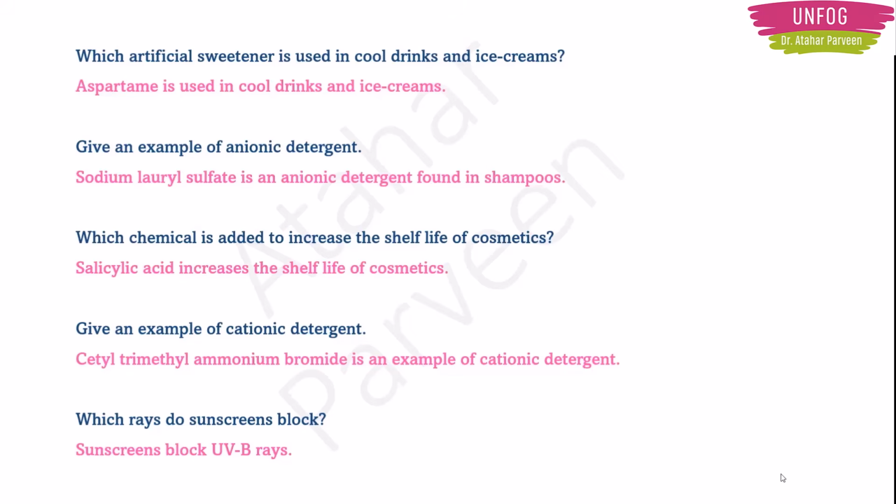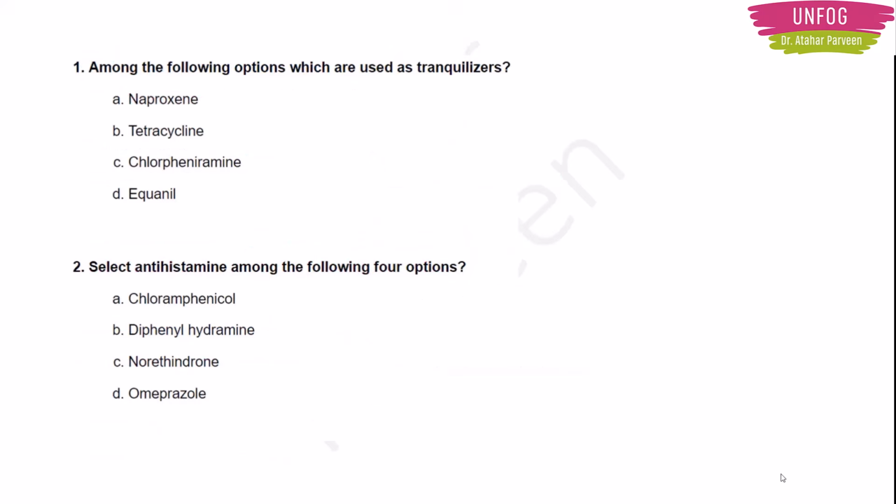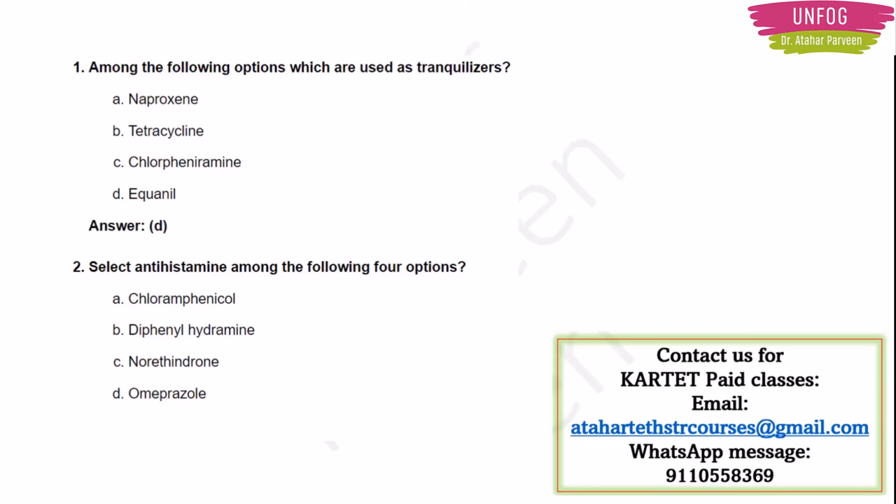Moving on. Now let's discuss a few multiple choice questions which will be helpful for our exam. The question is, among the following options, which are used as tranquilizers? Of course, it should be Equanil. I gave you this example also in this lecture. Next question. Select the antihistamine among the four options.